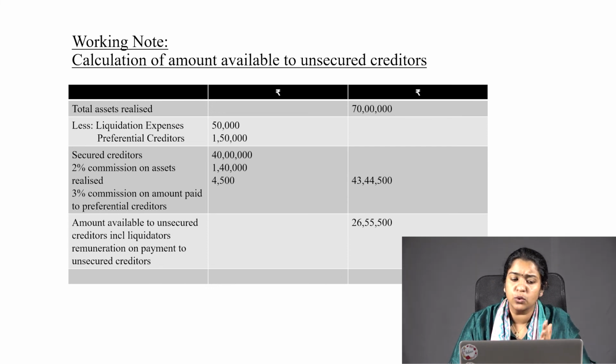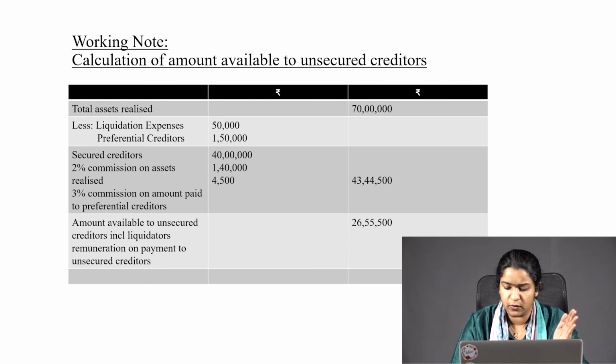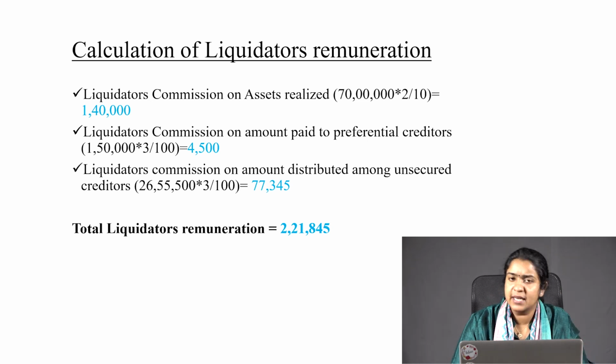Last, after we do all this calculation, we will get the total amount which is available to pay the expenses of liquidation. The total amount available which we can pay to the unsecured creditors is 26,55,500. So once we have completed the working note, you can draw the format and let's go to the main part of the question.